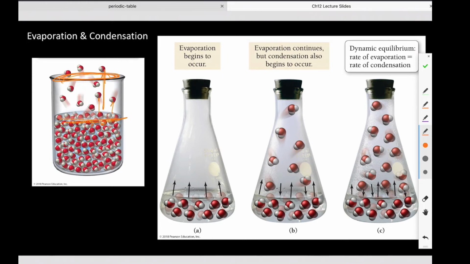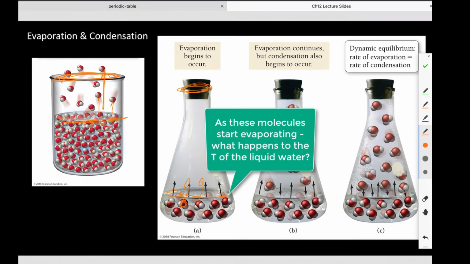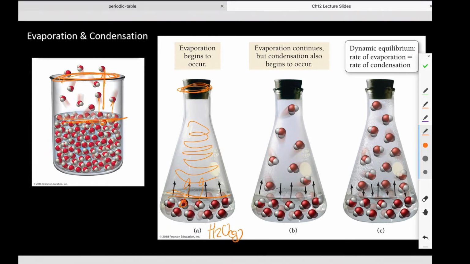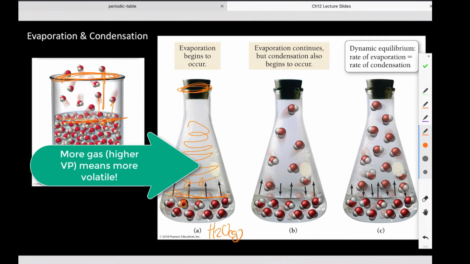Now, we have a different scenario if my vessel is sealed. Again, at room temperature, some of these molecules have enough energy to enter the vapor phase, which means that over the course of time, this part up here, even if it's evacuated first, will become saturated with H2O gas. Meaning that over every liquid, there is always some gaseous form of that liquid present, which goes back to what vapor pressure is, another one of those Chapter 12 topics.